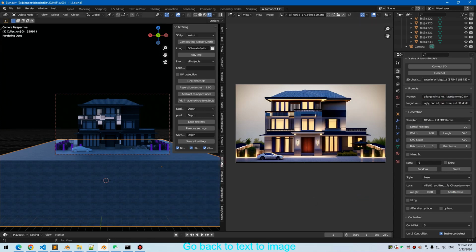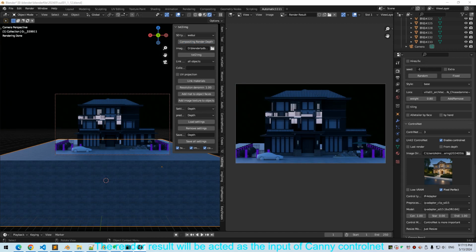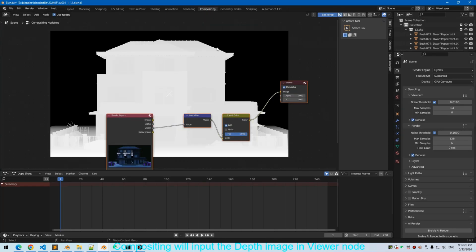Go back to text to image. Here we add 3 controlnet. The first one: at first, we will use Compositing Render dash to render 2 images, one for canny and one for dash. The render result will be the input of the canny controlnet. And in the compositing, we save the dash image in Beer node. Here.